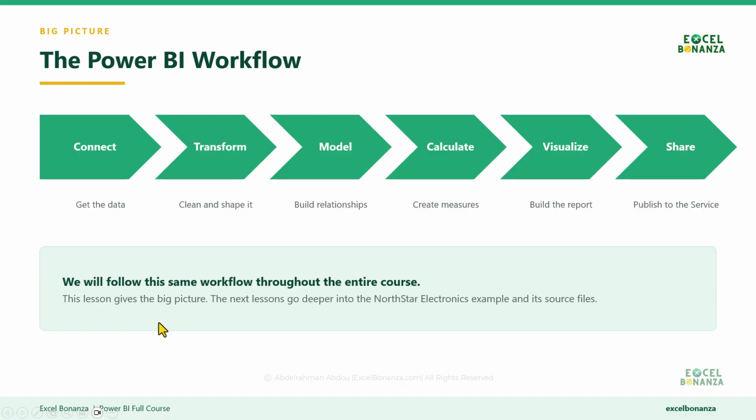We're going to have to explain a lot of concepts at the beginning, of course, so that we're able to gradually, step by step, build our knowledge to build the final project. And the final project is, of course, the Northstar electronics dashboard that we've seen on the previous video, and let me show it to you again.